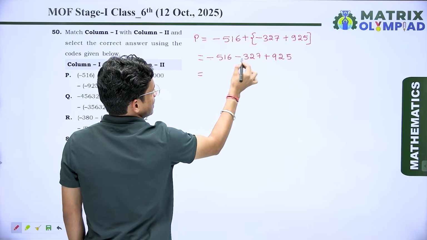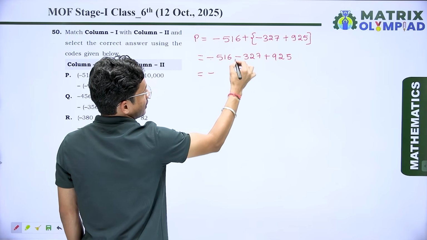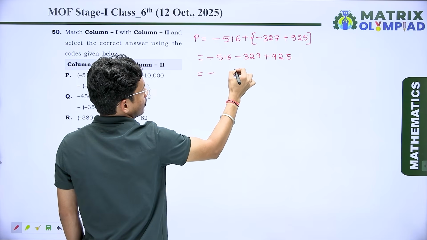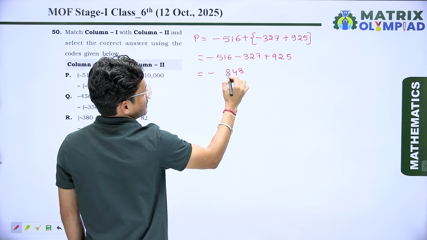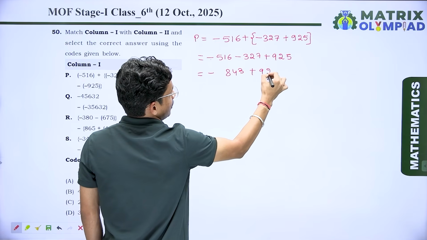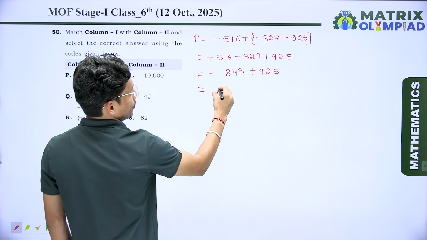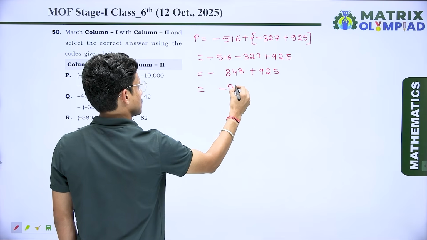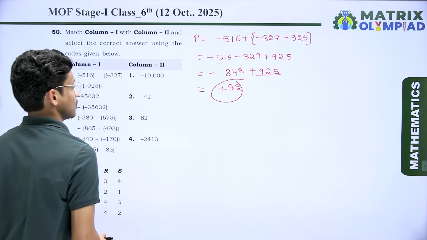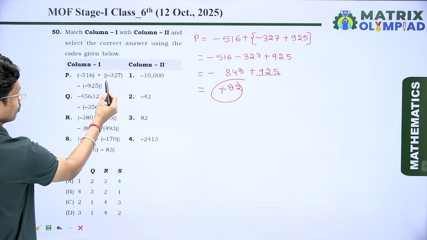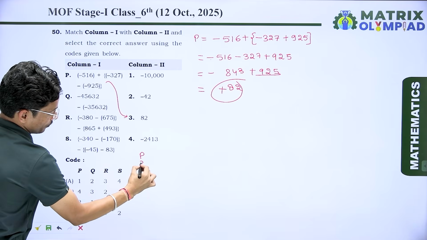When I minus minus we add plus. Okay, so 7 plus 6 is 13, carry 1, 3 plus 1 is 4, and here we take minus 5 for 3 is 8. So minus 8 for 3 plus 925. So when we subtract it, we get 82 plus, because 925 is the bigger number. So P is connected to 3.